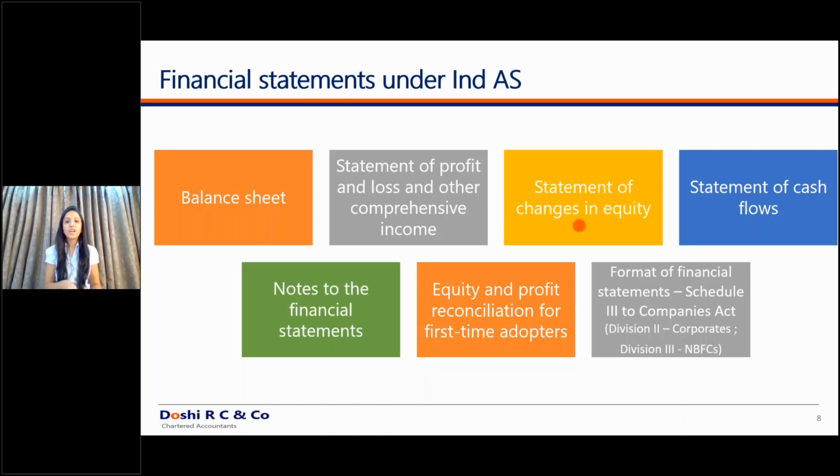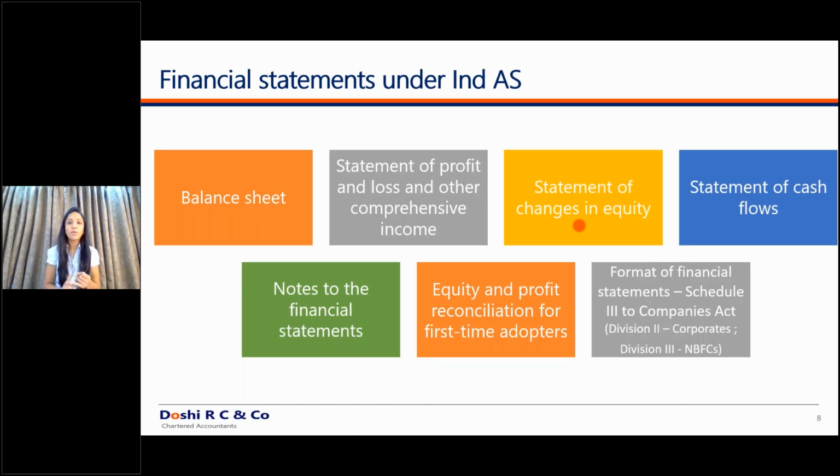Then next, notes to the financial statements. So for the purpose of notes to the financial statements, you will have to see what each standard provides for the purpose of disclosure and what the Schedule 3 provides. Now Schedule 3 for the Ind AS companies and for the Indian GAAP companies is different. So Division 2 to the Schedule 3 is for the Ind AS companies and Division 3 is for the NBFC companies. So Division 2 is for the corporates or non-NBFC companies and Division 3 is for the NBFC companies.